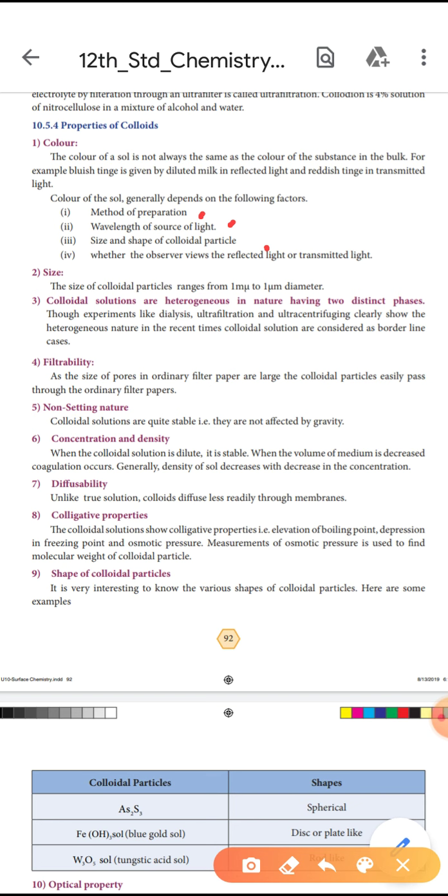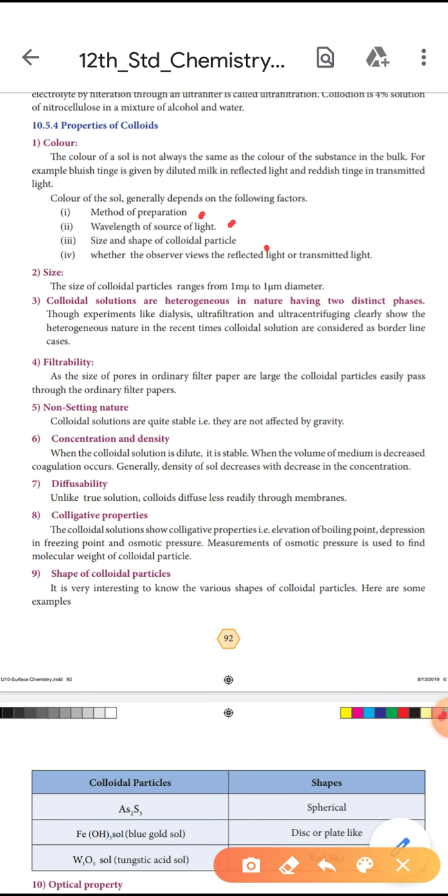Then the sixth point, concentration and density. When the colloidal solution is dilute, it is stable. When the volume of the medium is decreased, coagulation occurs. Generally, the density of the sol decreases with the decrease in concentration.